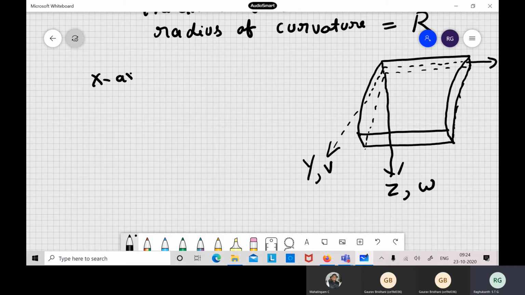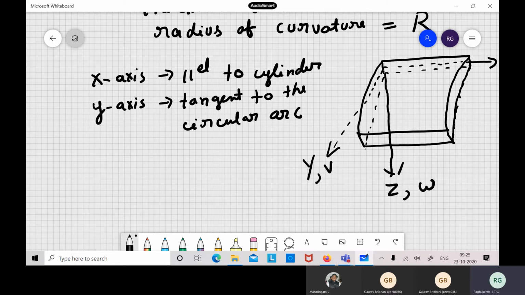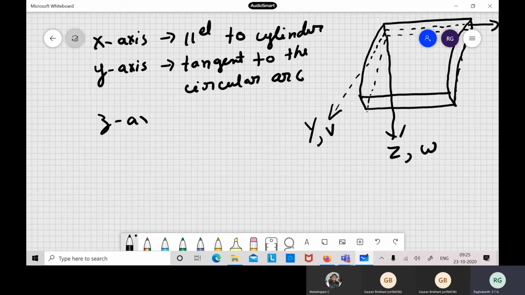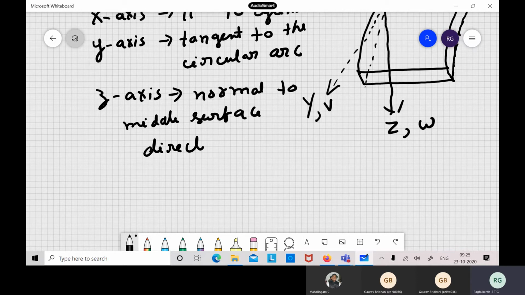So the x-axis is parallel to the cylinder. The y-axis is tangent to the circular arc, the circumferential arc. The z-axis is normal to the middle surface, directed towards the center of curvature.